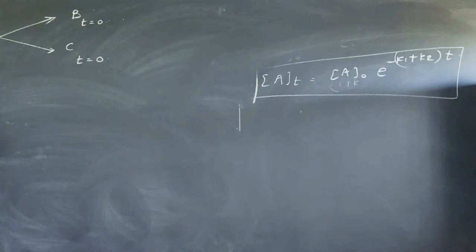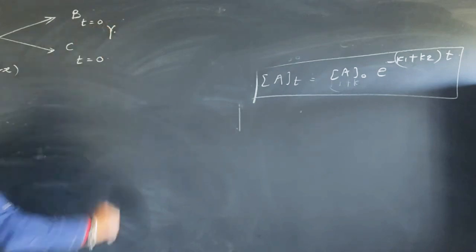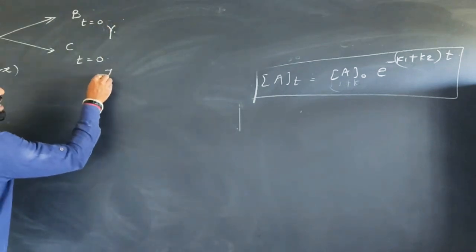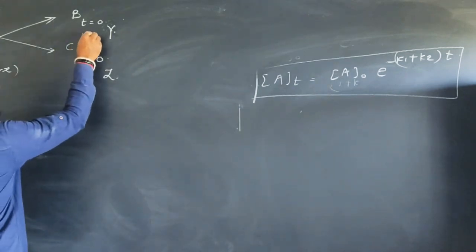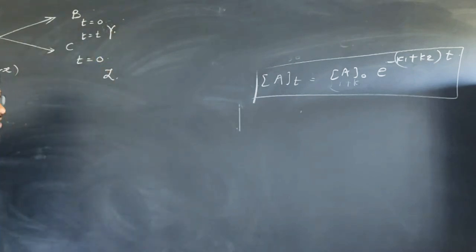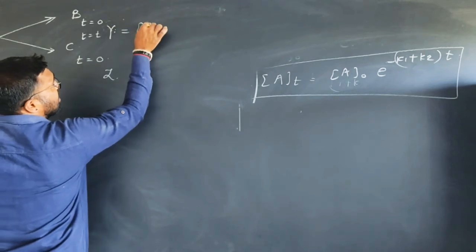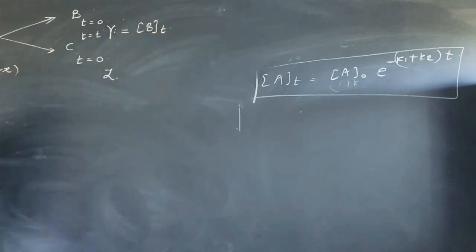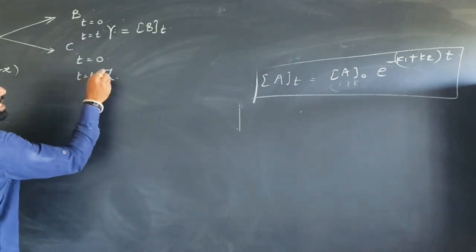At any time t, x amount of A has reacted, remaining behind A minus x in an unreacted state, right? There is a formation of y amount of B and z amount of C. Therefore, I can say that at time t, the concentration of B is nothing but y, the product concentration at time t, and the concentration of C at time t is nothing but z.